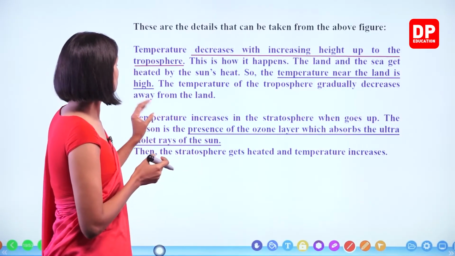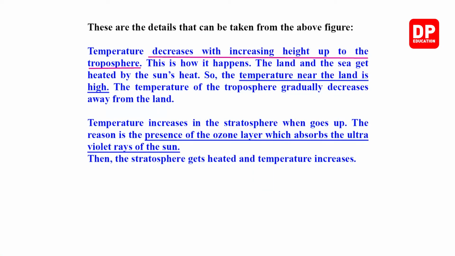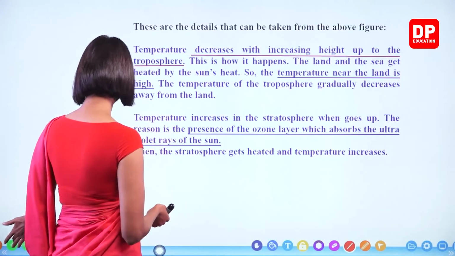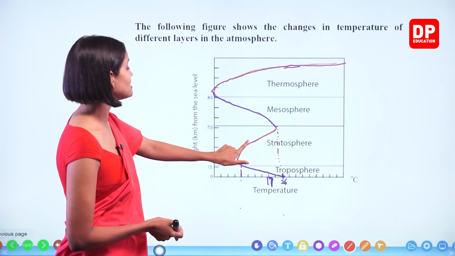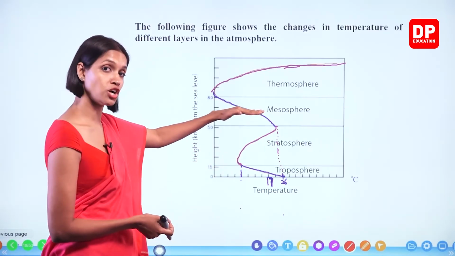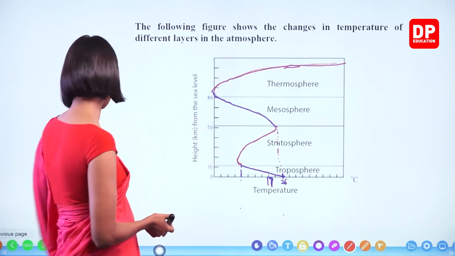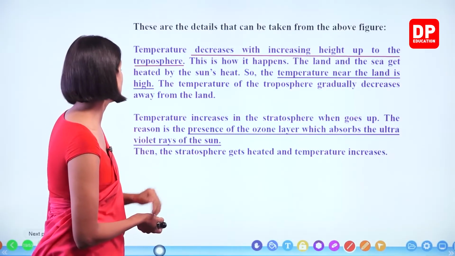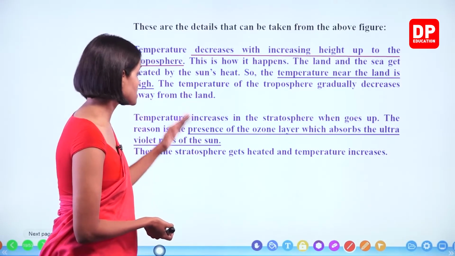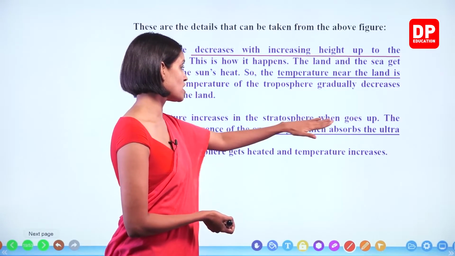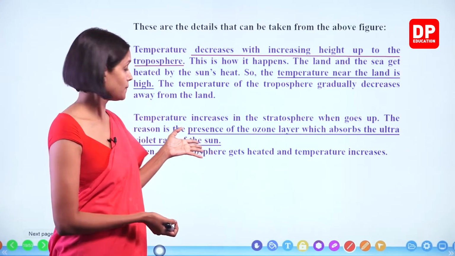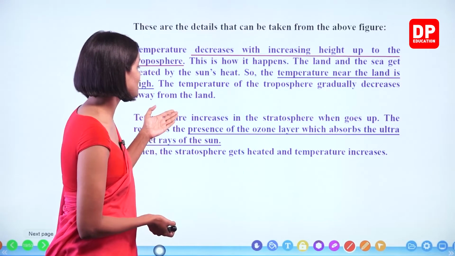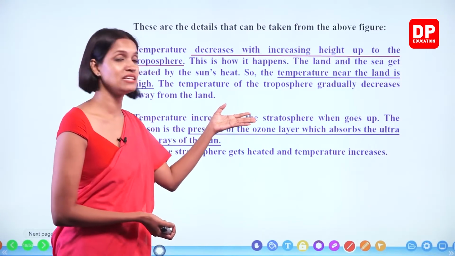Okay, right. So the second layer: temperature increases in the stratosphere when you go up. We already explained this one. This is the stratosphere. Temperature increases from bottom to top, right? So what is the reason? The reason is the presence of the ozone layer, which absorbs the ultraviolet rays of the sun. So then the stratosphere gets heated and temperature increases.